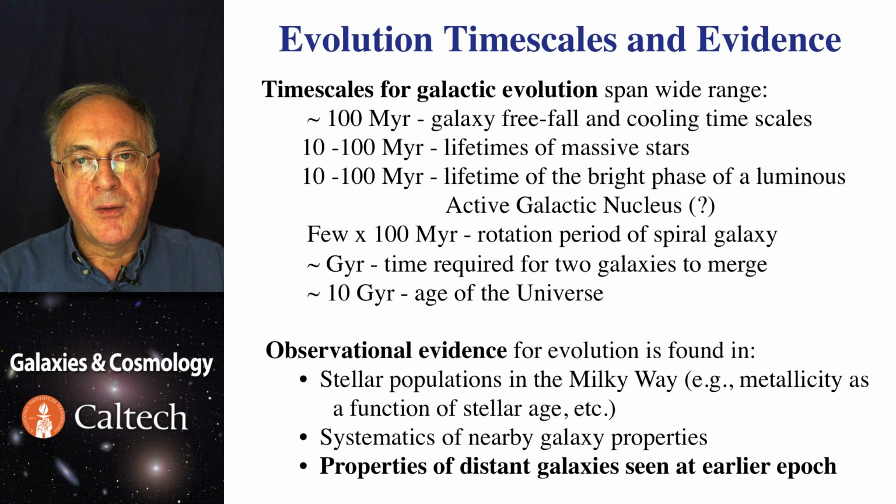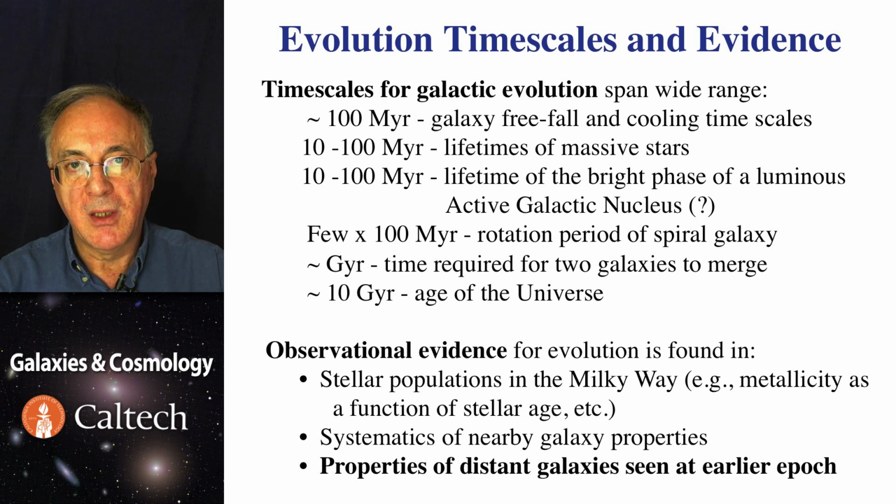First, let's take a look at the relevant timescales for galaxy evolution. One timescale will be typical starburst scale, which we now think is of the order of 10 to 100 million years. That also happens to be the time scale of the life of the very massive stars, which are energetically the dominant ones and which also provide most of the photons that ionize the interstellar medium. It also turns out that this is the estimated time scale of active galactic nucleus episodes, and it's not obvious whether this is a coincidence or not.